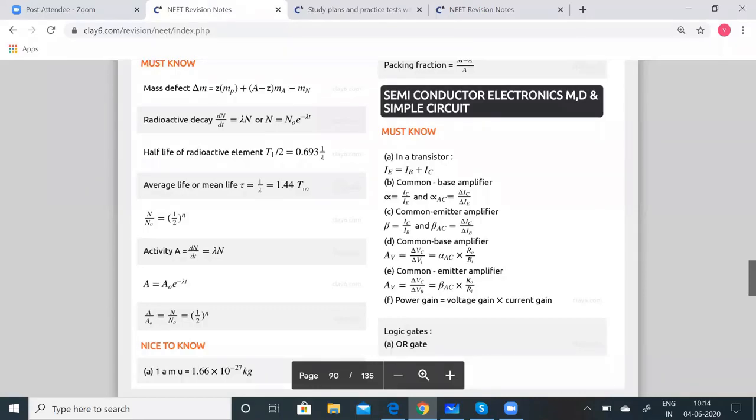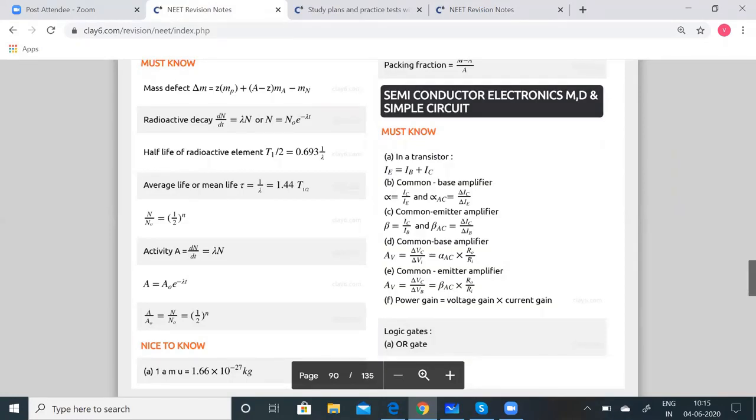Okay. So now we have three configurations of the transistor, but before that, let us go to the action of transistor. When the emitter base junction is forward biased, the majority charge carriers are pushed from the emitter to base. Few electrons and holes recombine in the base region. So most of the majority charge carriers cross over to the reverse biased collector. So the collector current IC is always slightly less than the emitter current.